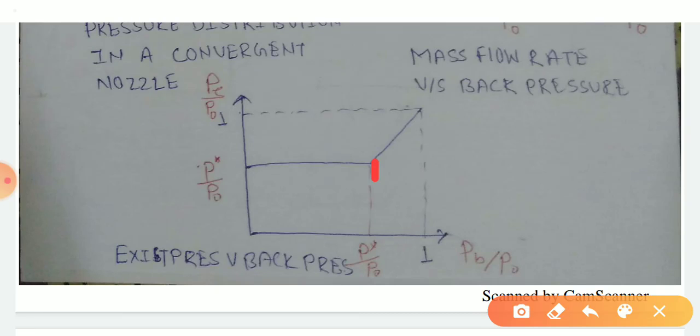So that point is called sonic velocity, and at that point the Mach number reaches 1. After that, if you reduce the back pressure, the flow remains constant. That means pressure remains constant at that point.